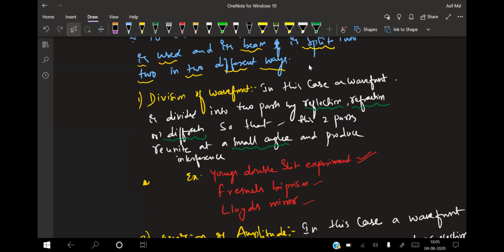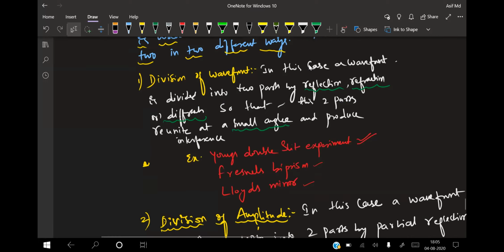In this case, a wavefront is being divided into two parts by reflection, refraction or diffraction, and so on. These two parts reunite at a very small angle and reproduce the interference. The best experiments based on the division of the wavefront are Young's double slit experiment, Fresnel's biprism and Lloyd's mirror.